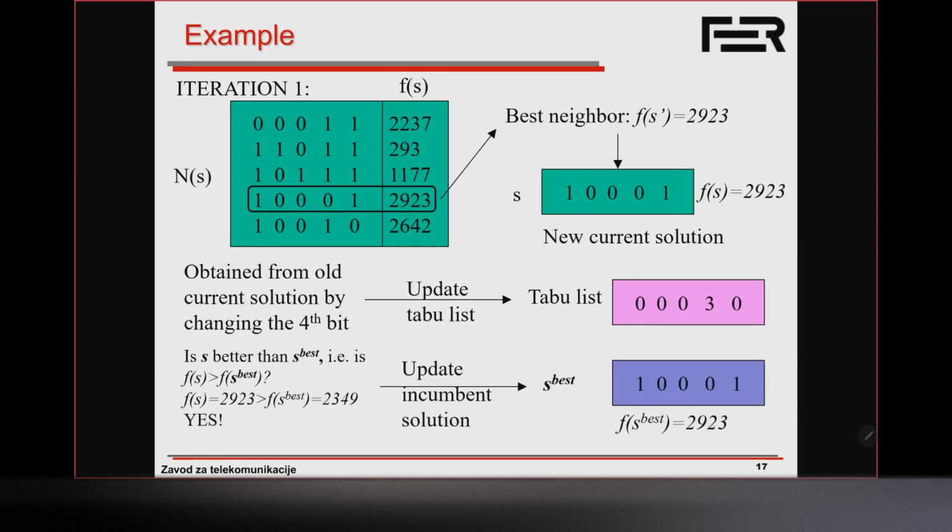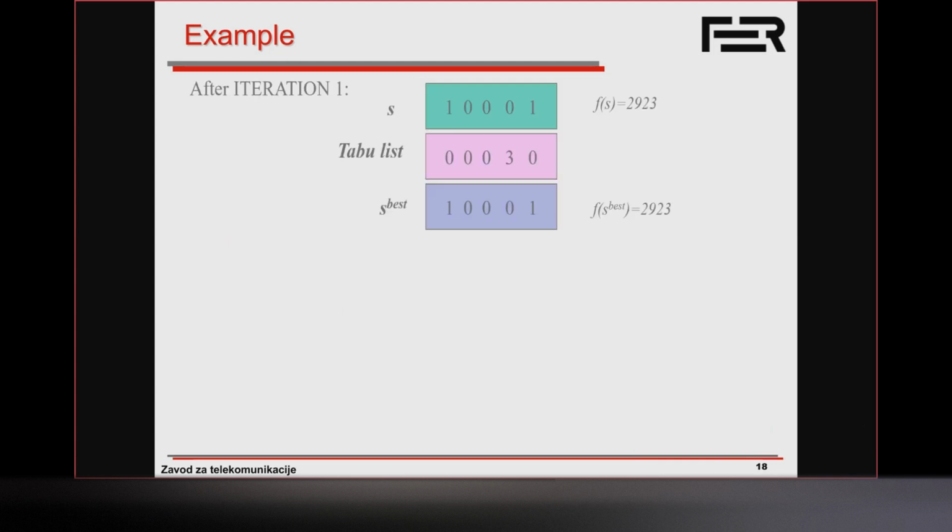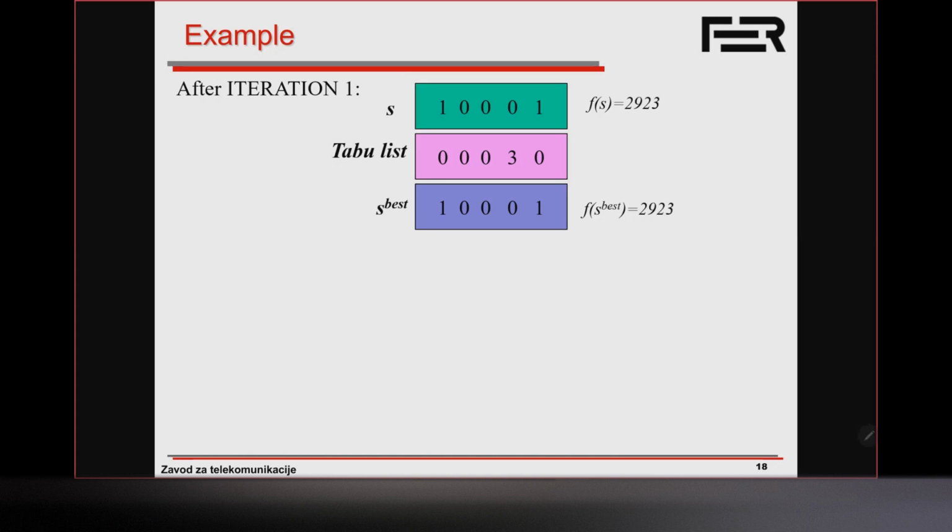So we update the incumbent solution. Now this is going to be our best solution so far, and we maintain it as the incumbent. Okay, so after the first iteration, we have our current solution, we have the taboo list, and we have the incumbent solution, which is also in this case equivalent to the current solution.